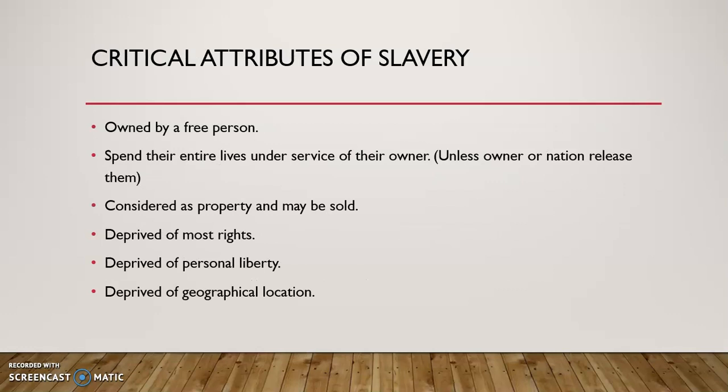Finally, these are the critical attributes of slavery and are the ones that are considered critical to define slavery. So the first one would be owned by a free person. The second would be spend their entire lives in the service of their owner unless the owner or nation releases them. Third, they were considered as property and may be sold. Fourth, they were deprived of most rights. Fifth, deprived of personal liberty. And sixth, deprived of geographical location.